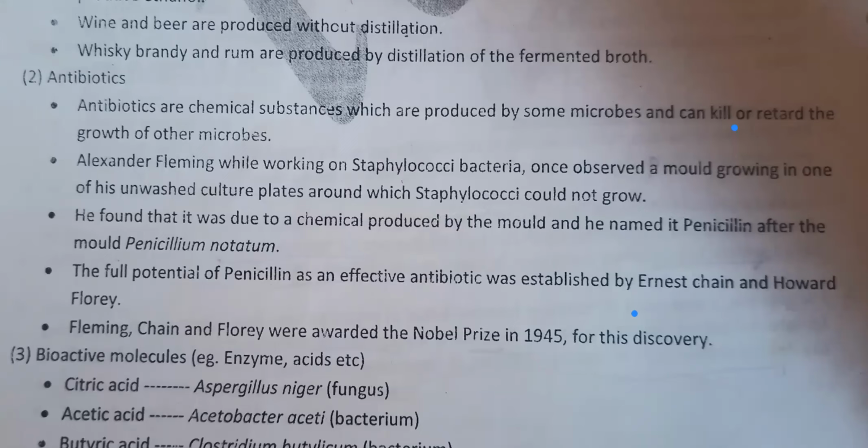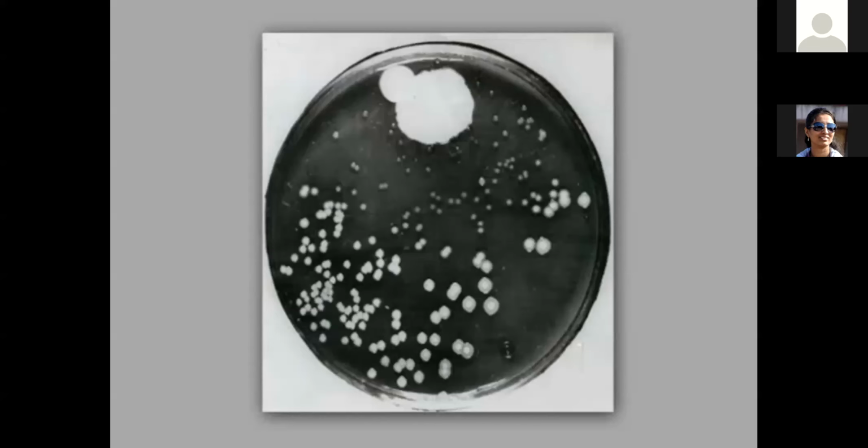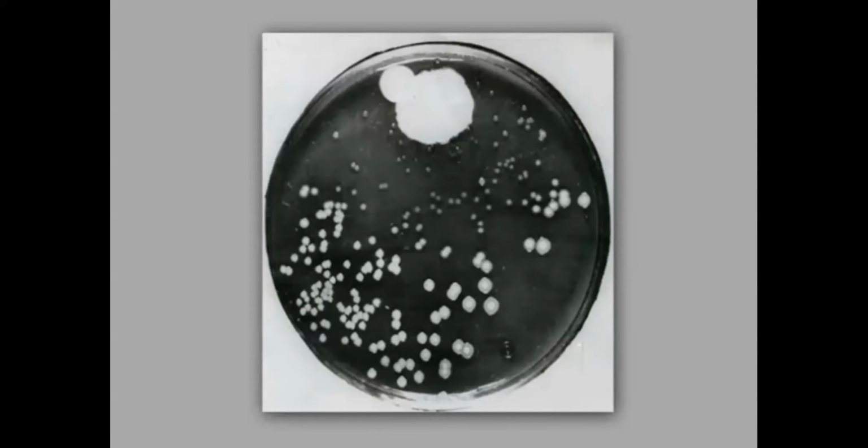But he found that in the unwashed culture plate, at some point this Staphylococcus bacteria could not grow. If you can make out, in this one part very concentrated bacteria are present. But over here, due to this mold formation, no bacteria are there, or bacterial growth is retarded, killed, right?